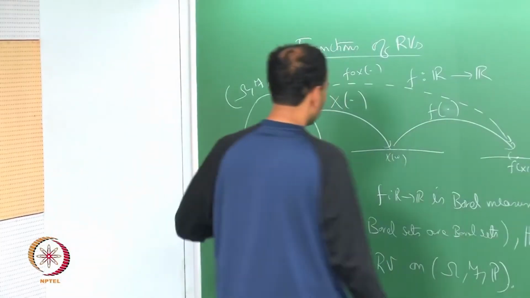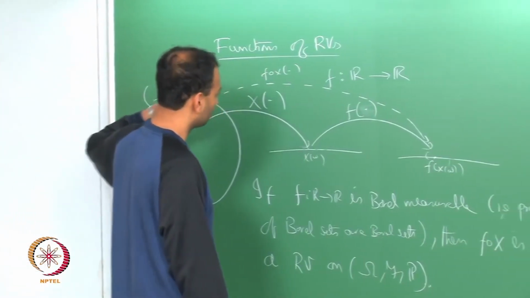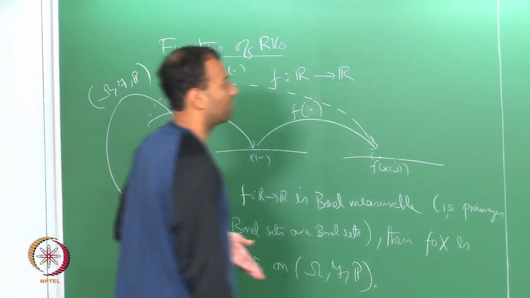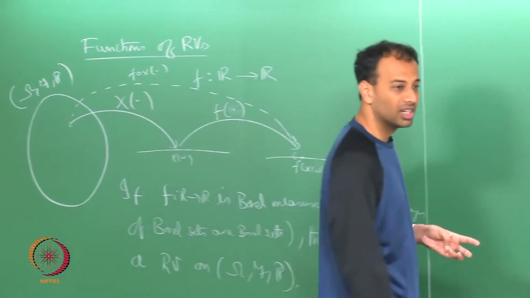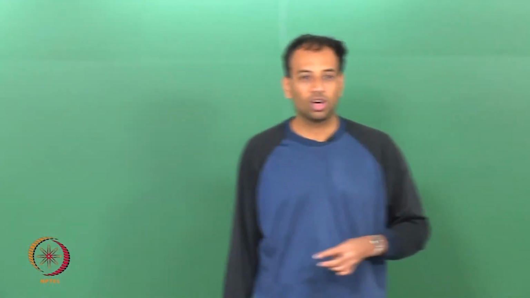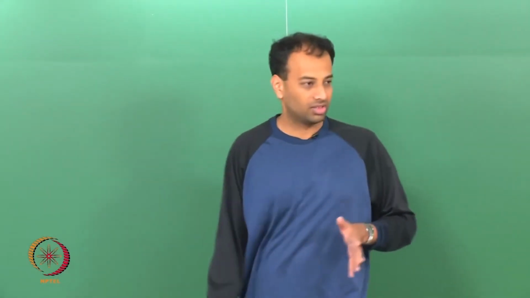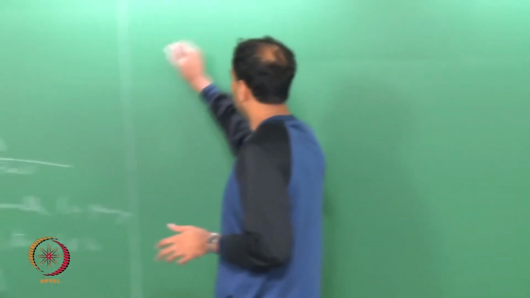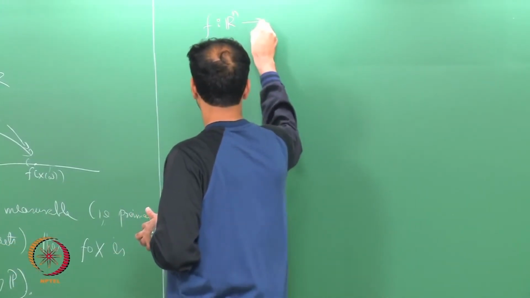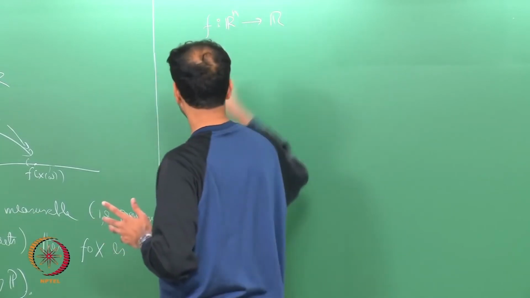And now, you can even speak about functions mapping Rn through Rm in general. You may, for example, have n random variables x1 through xn defined on (Ω, F, P), and you may want to talk about f of x1, x2, ..., xn. Let us say f is from Rn to R, it could just as well be Rm.